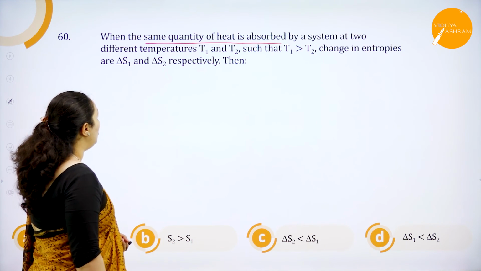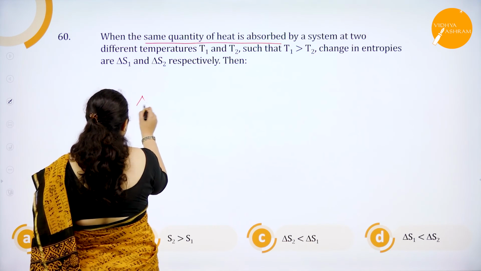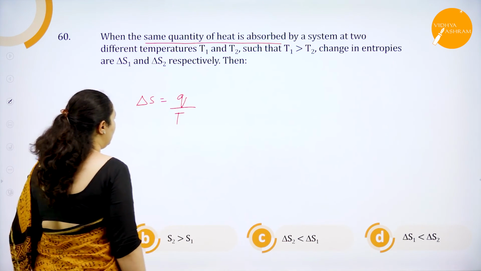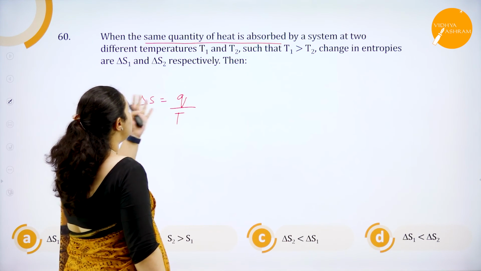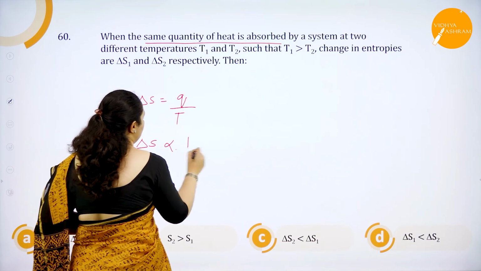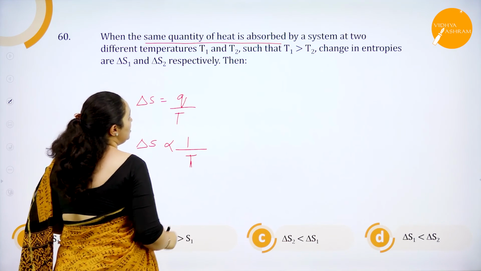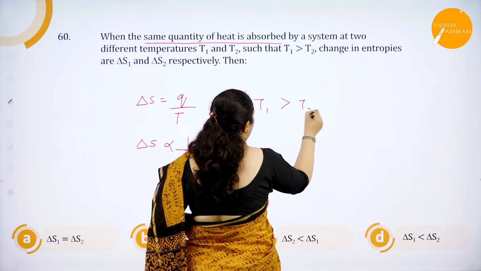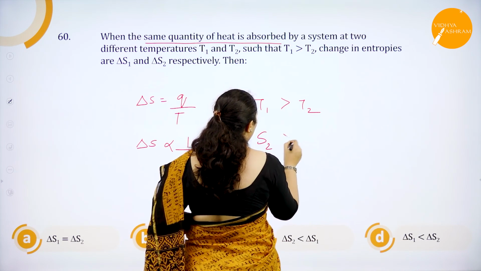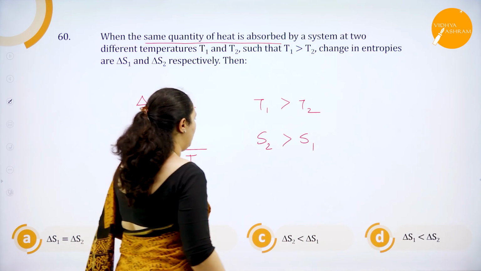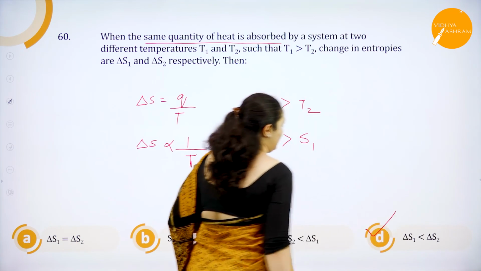So here what you need to know is the formula delta S is equal to Q by T. Correct? So Q, heat is same quantity of heat is absorbed. So delta S is inversely proportional to temperature. So which is higher temperature? T1 is greater than T2. So the answer is S2 is greater than S1. So S1 is lesser than S2. It is option D is the correct answer.